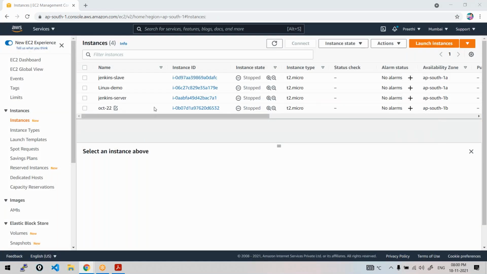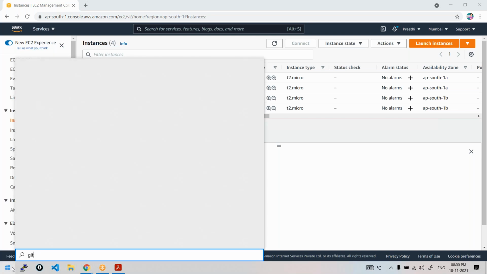You just connect and do it from Linux. I'm doing it on Windows. Git is already installed in the previous classes for Git bash. So just let me launch my Git bash.